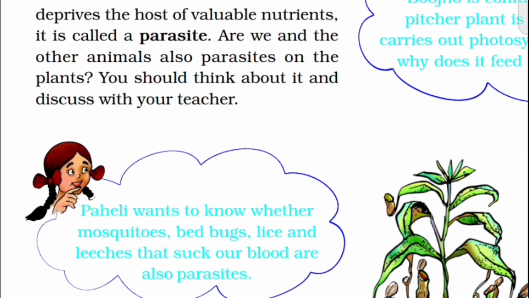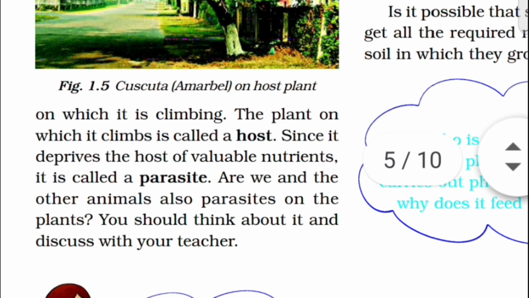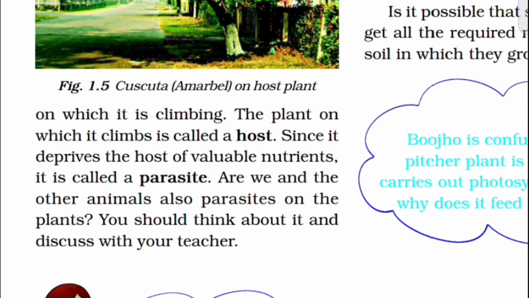See here the picture. It requires support, and this support is given by what? That is the plant. So the plant gives support for nourishment. This tree supports the Cuscuta plant, and the Cuscuta lives on the plant.